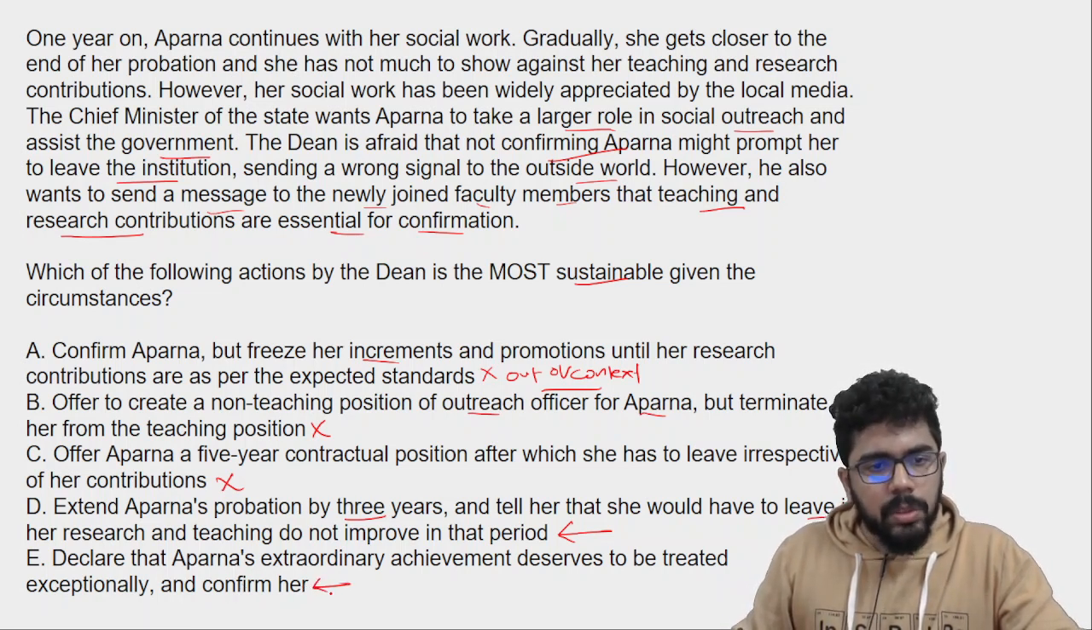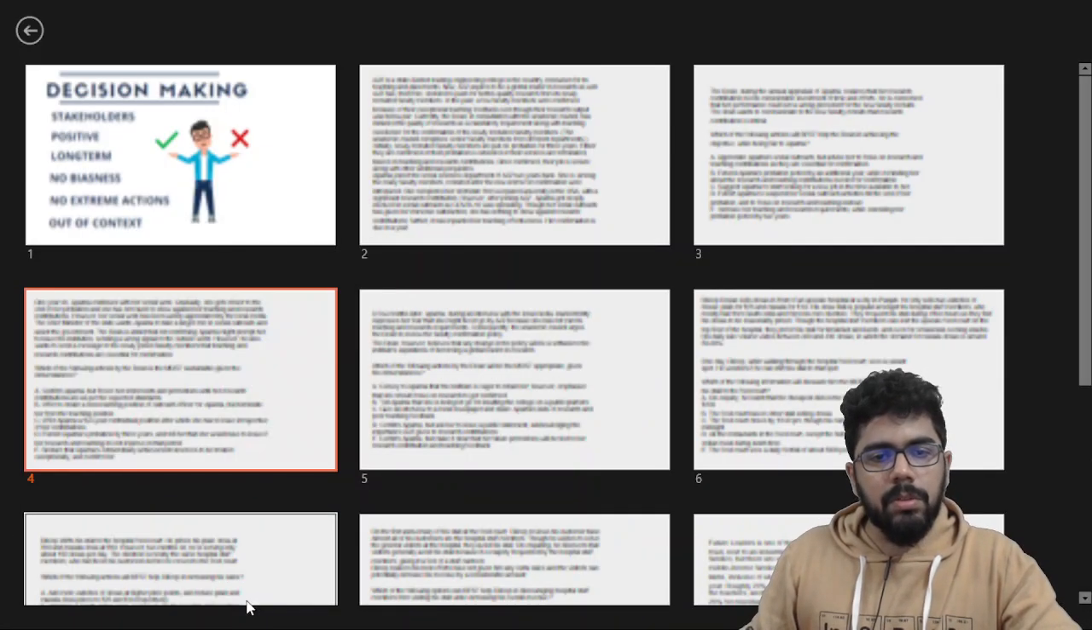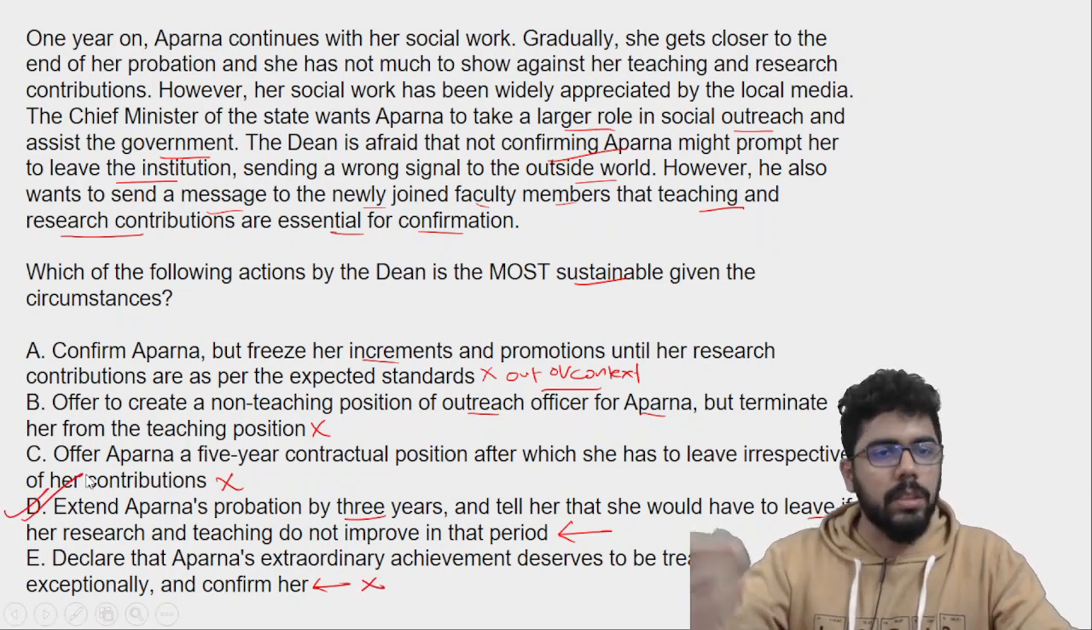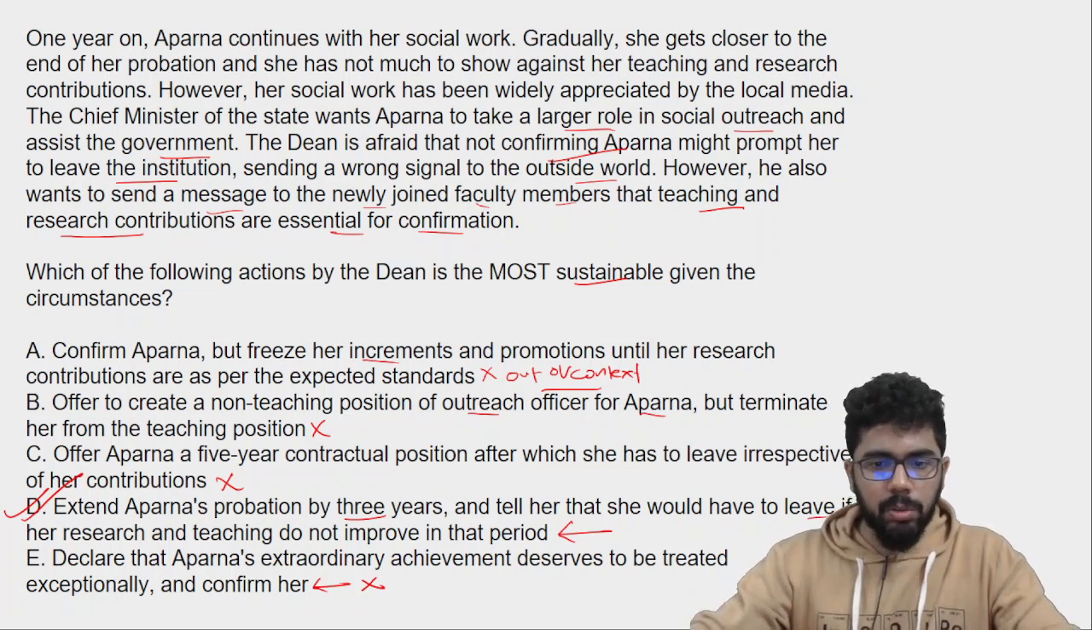And this would be a little biased. Declare that Aparna's extraordinary achievement deserves to be treated exceptionally and confirm her. So this will be a little out of balance, so I can ignore this. So D is the correct answer in this case. Hope it makes sense and you're getting an idea how to approach such questions.